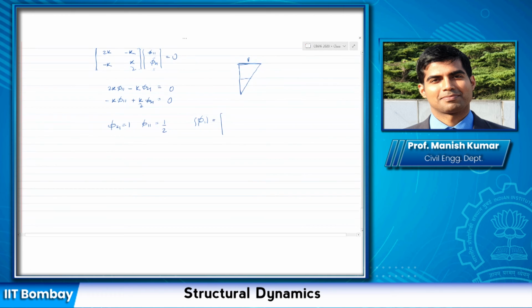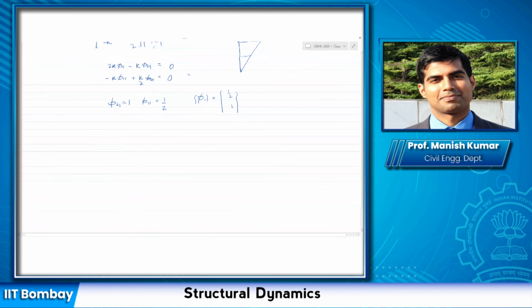half and 1. Because remember, for mode shape, we just need the relative shape. We do not care about the absolute values. So solving the eigenvalue problem for the modal frequencies and mode shapes won't give you the exact value. It will give you the relative values, and that is okay for us because we only need the relative shape. And that can be represented by this, because this is the same shape as 1 and 2, or 2 and 4. All these represent the same shape.